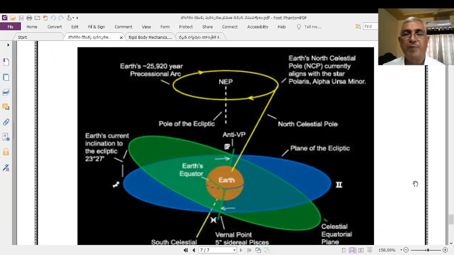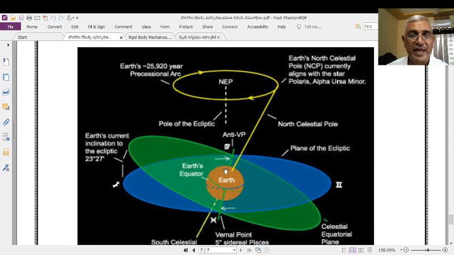The line passing through the celestial north pole and south pole is known as the celestial axis. Around this celestial axis, the Earth makes its self-rotations. How much time does it take to complete one rotation? 24 hours. This is known as one day. This is the self-rotation of the Earth.